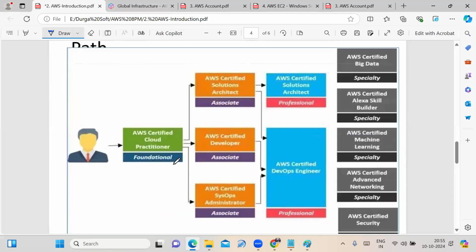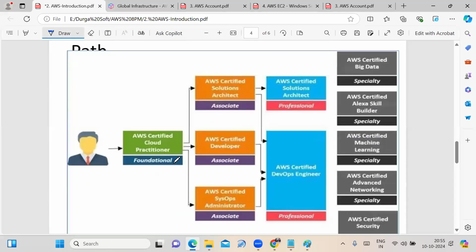Once my training session is over, that is 40 to 45 hours, then you are well prepared. Then you need to apply for the global certification. What are the global certifications I am attempting? The answer is you may apply for the foundation level. I am providing the AWS dumps at the end of the training. Then you can prepare well, and then we can apply for the foundation level.